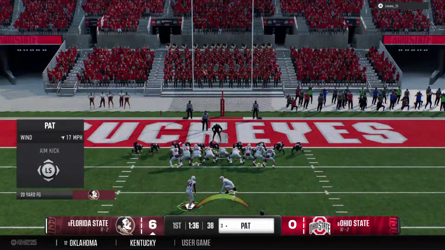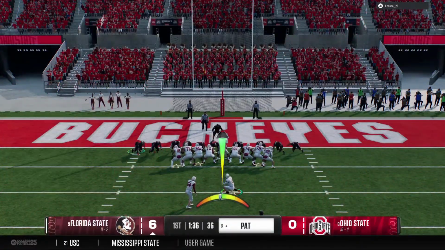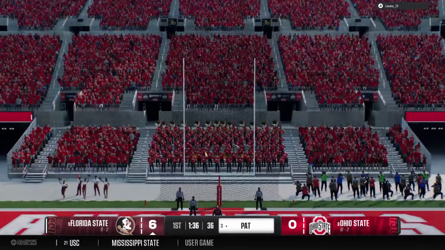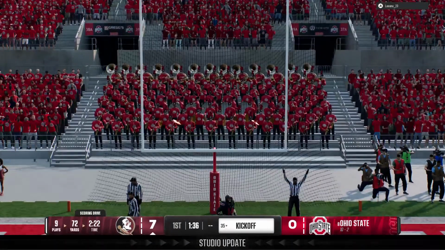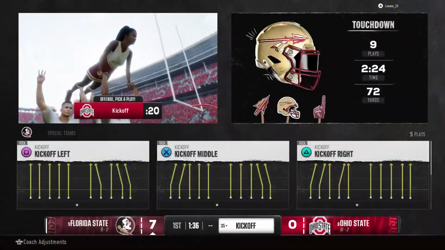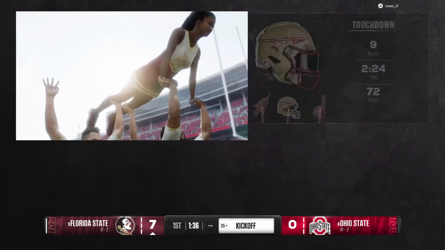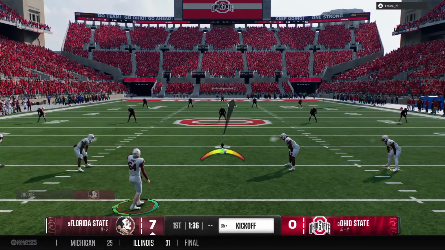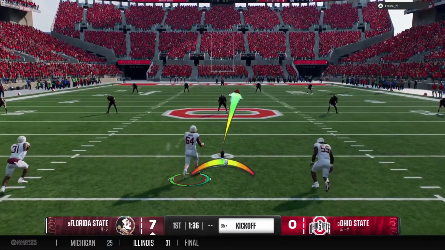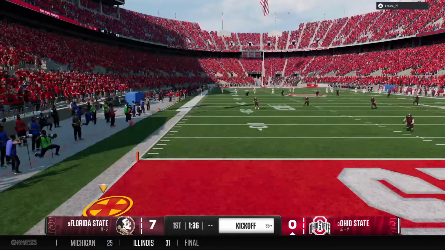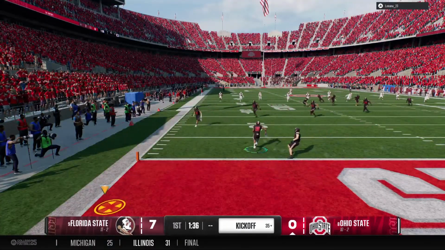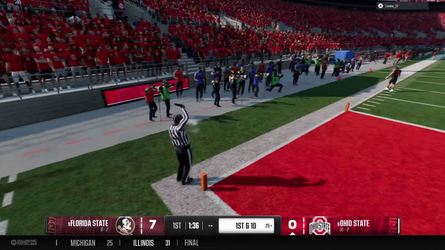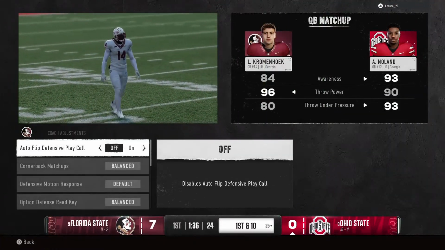Lining up to try the extra point. PAT makes it 7-0. Now they get set to kick it away. Kick bounces out of the back of the end zone for a touchback.